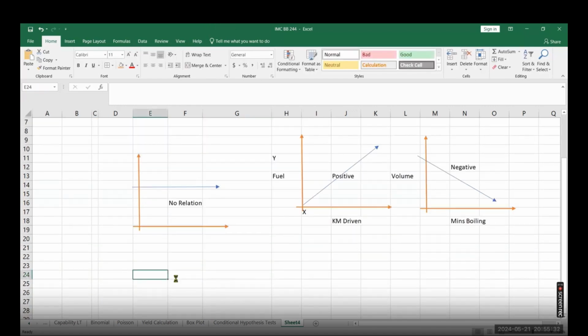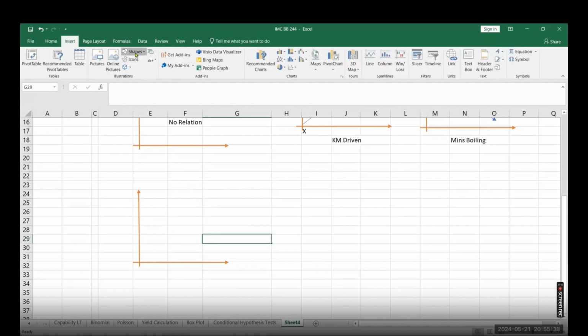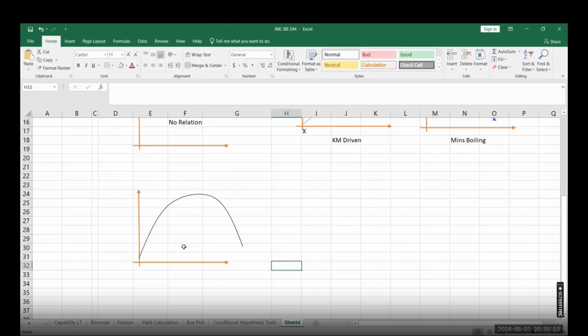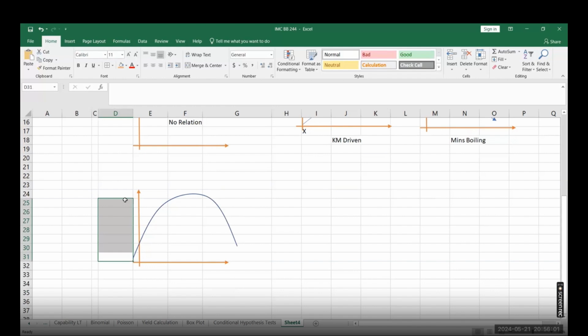Sometimes there is another type of relationship. Let's talk about your energy level. When we are starting the session, you are fully energetic. As the break comes, slowly your energy will come down, like a parabola, we say. So up to a certain point, your x variable will increase, and as x is increasing, your y will increase. But we reach a constant condition where it stops increasing, and further it starts decreasing. This is another type of relationship, which we call a non-linear relationship.